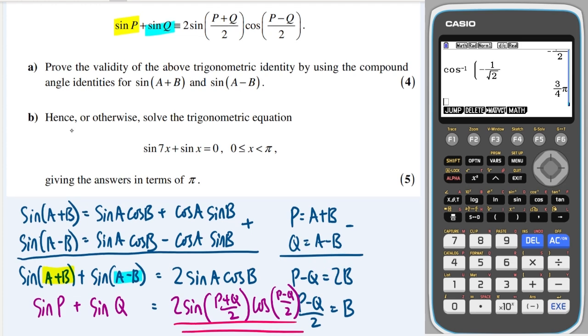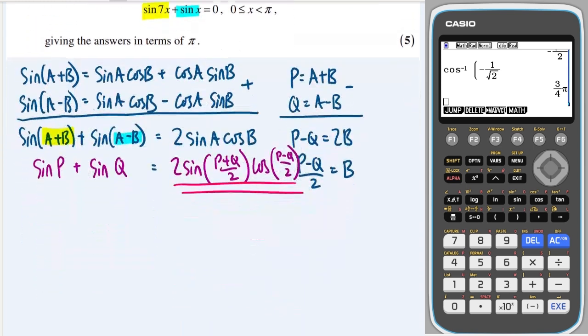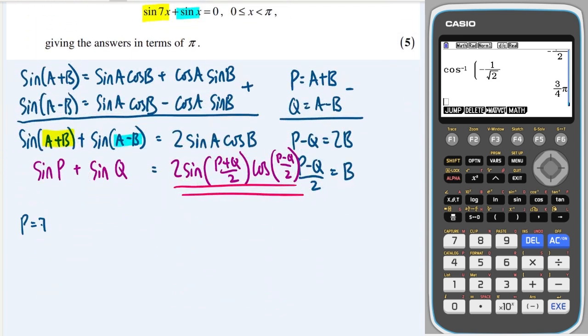Okay, part B says, hence or otherwise solve the trig equation sine 7x plus sine x equals 0. Hence or otherwise, I think it's much easier to use the hence. So, yeah, we've got sine p plus sine q. So here we're going to have sine 7x plus sine 1x. So essentially we are setting p equal to 7x and q equal to 1x. So we say p is equal to 7x, q is equal to 1x, and that means that our equation equals 0